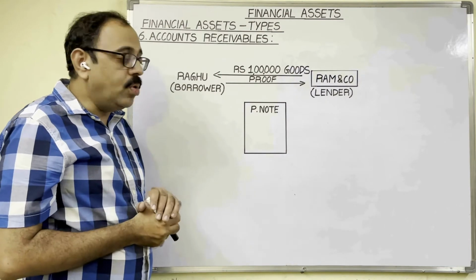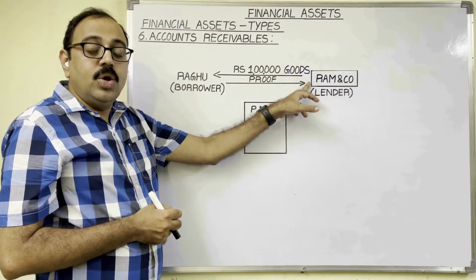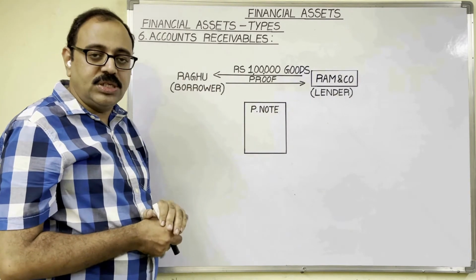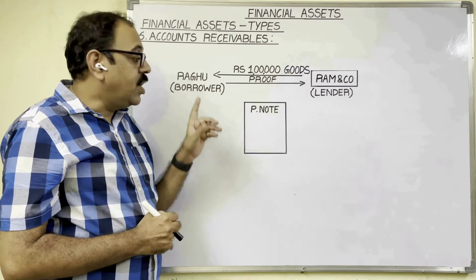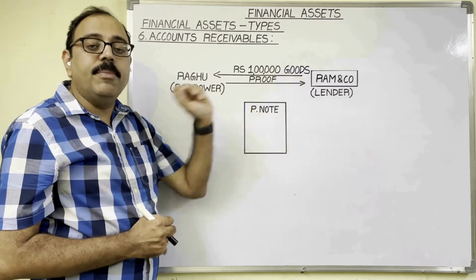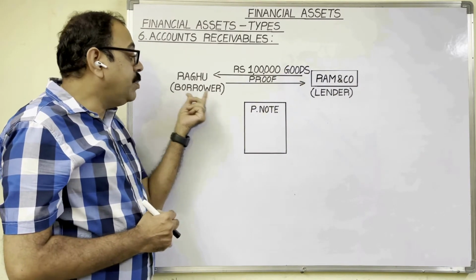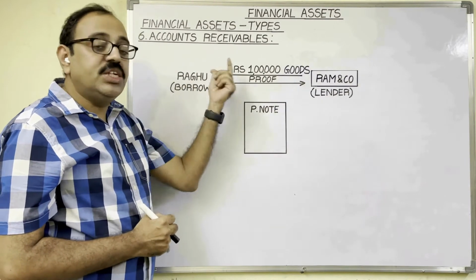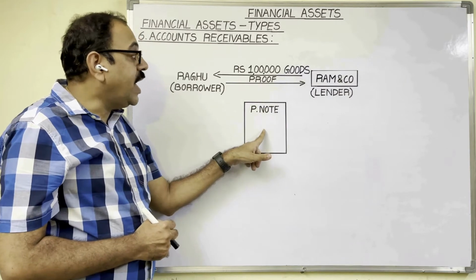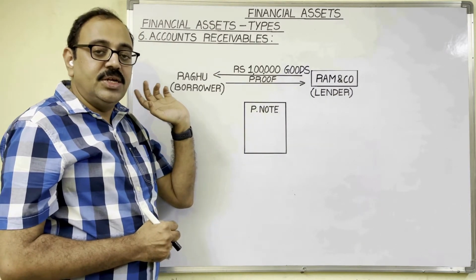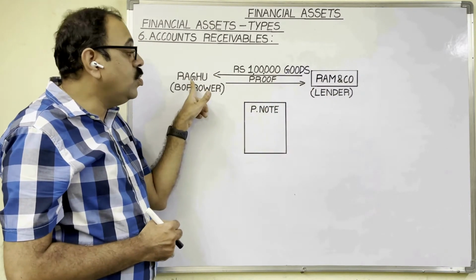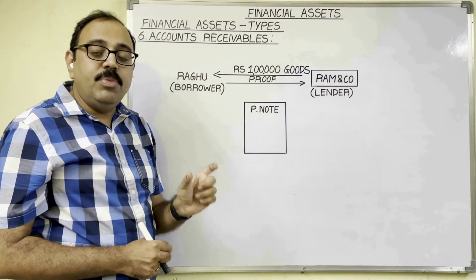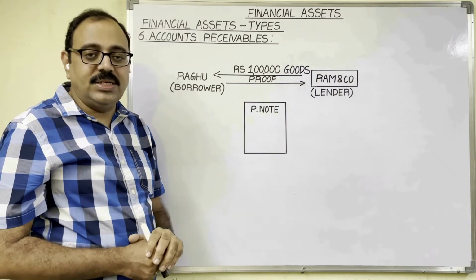Here who is giving loan? Ram and company. Who is taking loan? Raghu in the form of 1 lakh worth goods. Who should give written proof to who? Raghu has to give written proof to Ram and Co. Suppose Raghu prepared a promissory note. This promissory note contains the details of this contract and it is considered as a financial asset. In Ram and Co books, Raghu appears as a debtor, accounts receivable. So it will be shown under asset side of balance sheet.